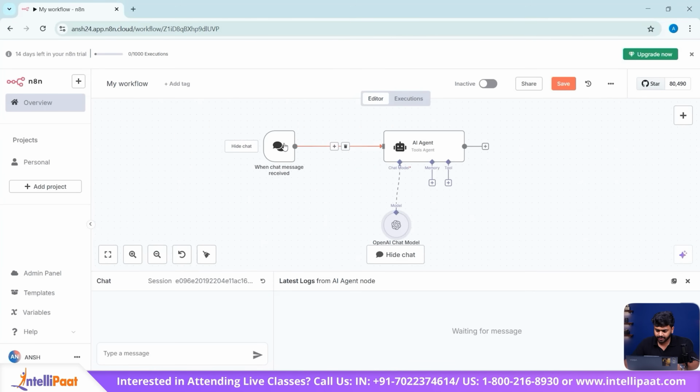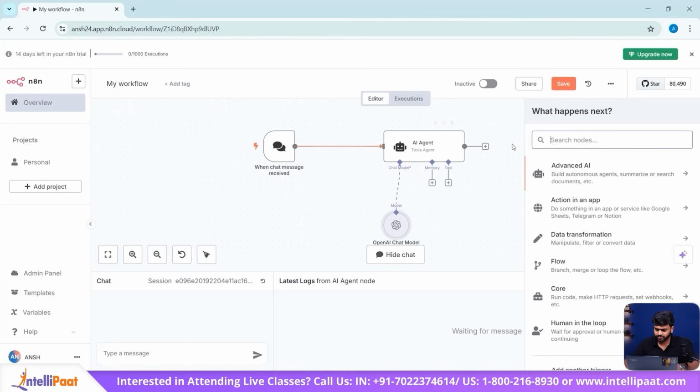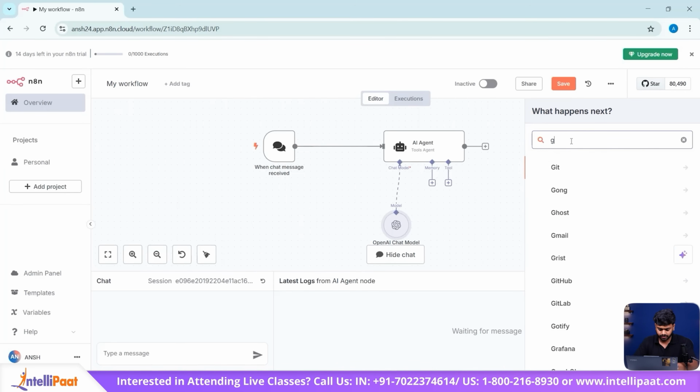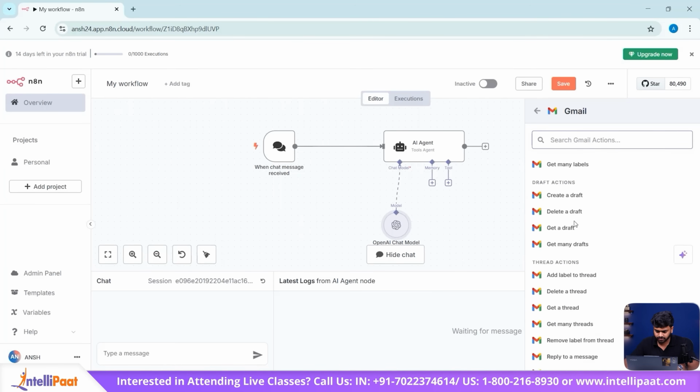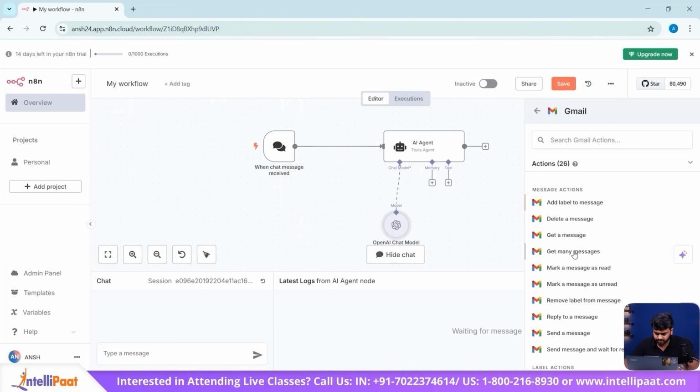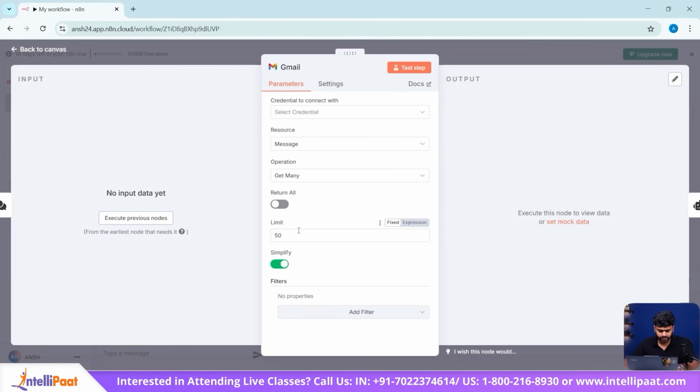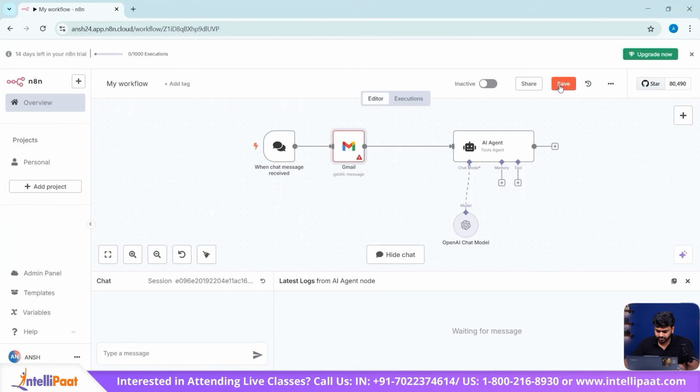Now you can add any node to the flow. Let's add Gmail to it. Click and type Gmail here. Now you will see Gmail options. Let's select get many messages, and you can set the limit to it. Let's set it to 3. Go back, save the changes.